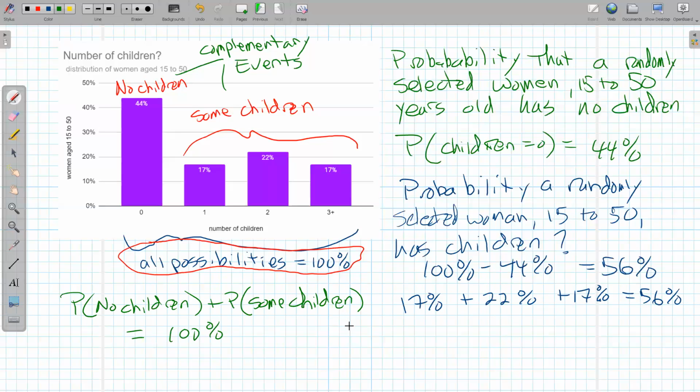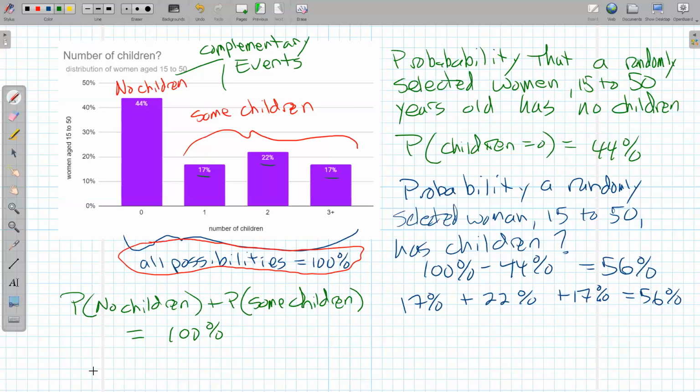Anytime we have a situation like that where there's two situations, they make all possible outcomes 100%. Those are called complementary events. And we can use them because sometimes they can help us answer questions. So for me, easier than adding 17 plus 22 plus 17, I just thought, what's 100 minus 44? And I got the 56 because I realized having some children was the opposite of having no children.